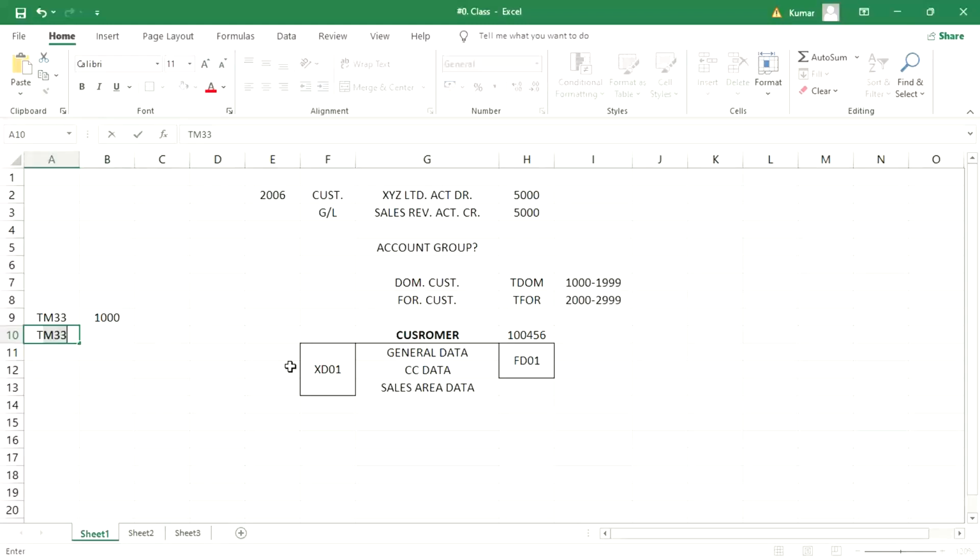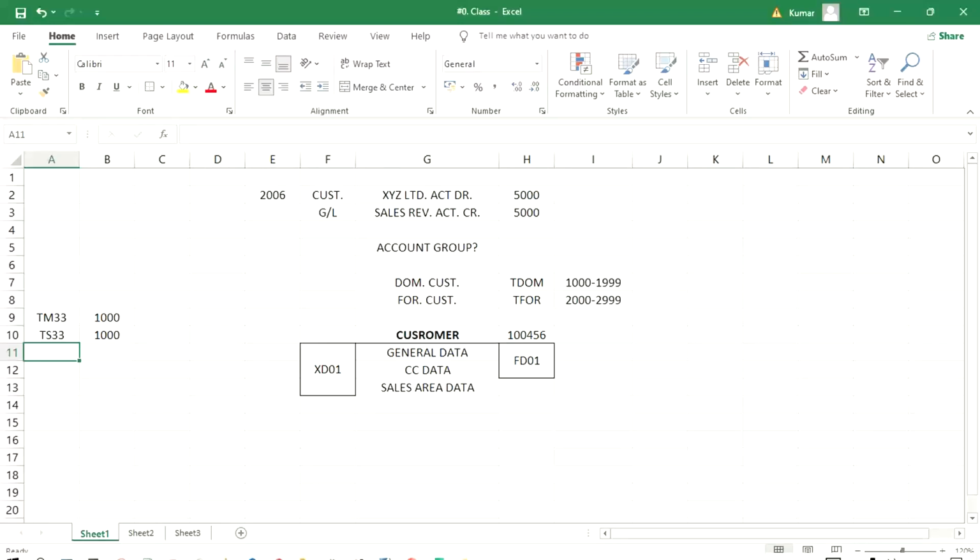At the same time, for Tata Steel you can also have document numbers 1000, 1001, 1002. But whether you have one company code or 100 company codes, once the customer master number is generated, this number will be the same.